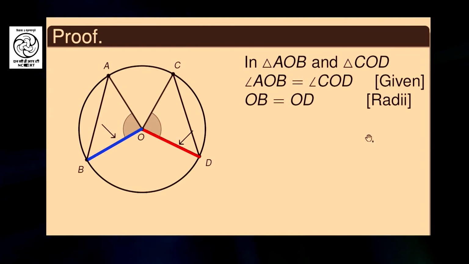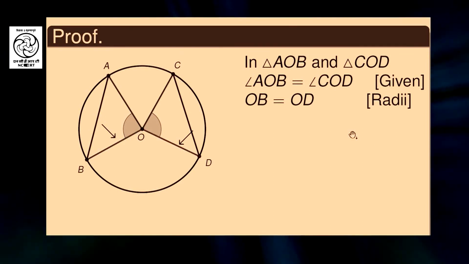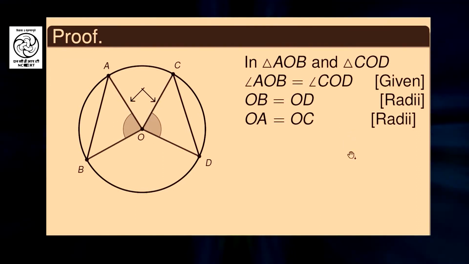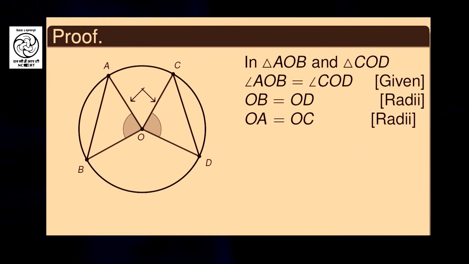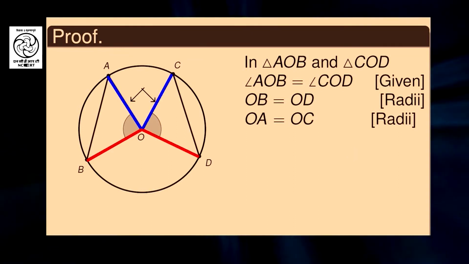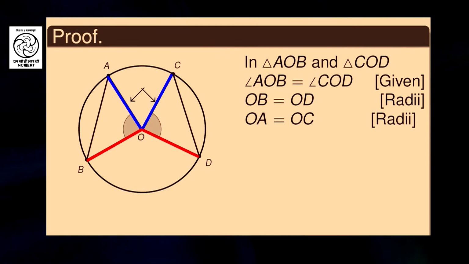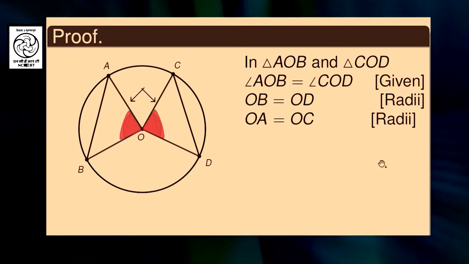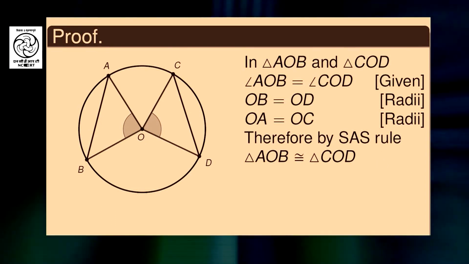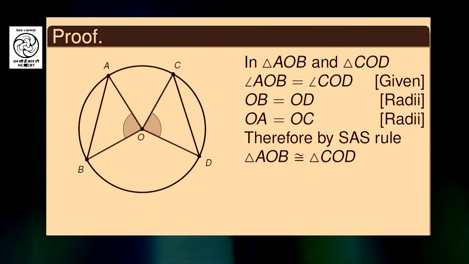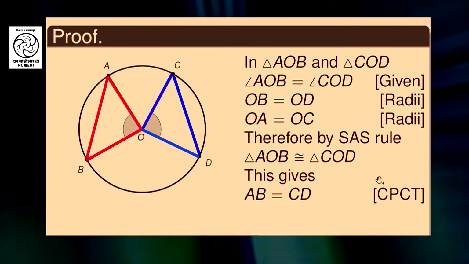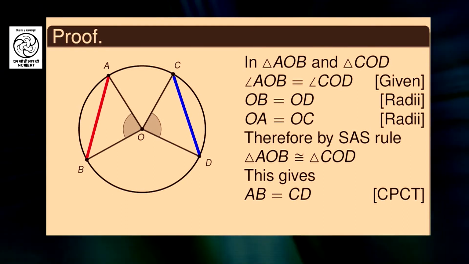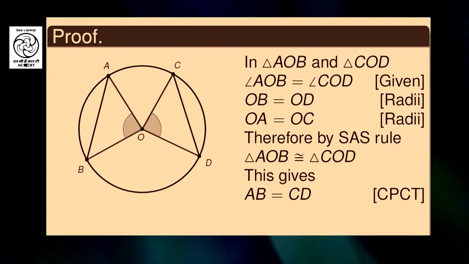OB is equal to OD, radii of the circle, and OA is equal to OC, also radii of the circle. So, now you see that in triangle AOB and triangle COD, two sides OB and OA are equal to OD and OC respectively, and the angle included between these two sides is also equal. Therefore, by the SAS congruency rule, triangle AOB is congruent to triangle COD. So, we have AB equal to CD by CPCT, that is, corresponding parts of congruent triangles.